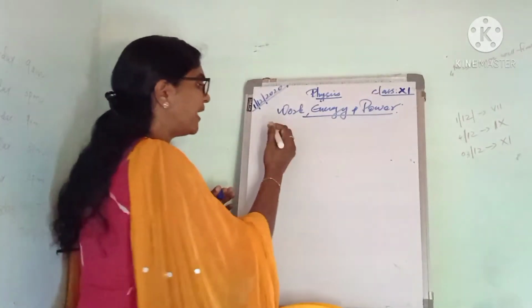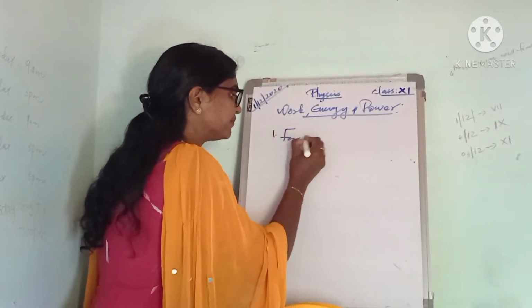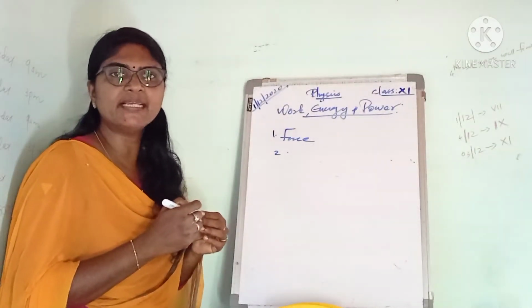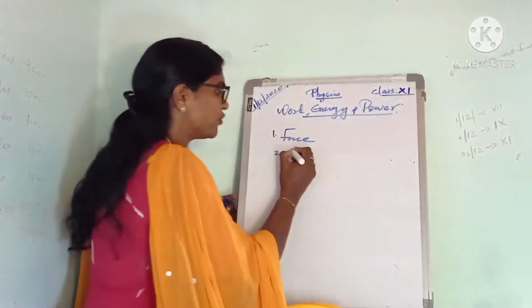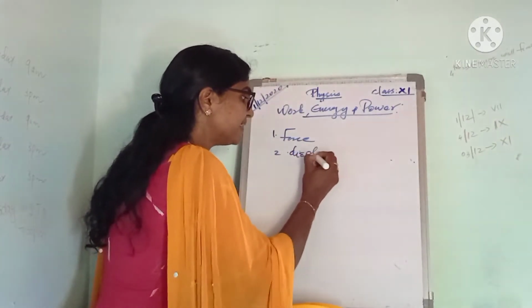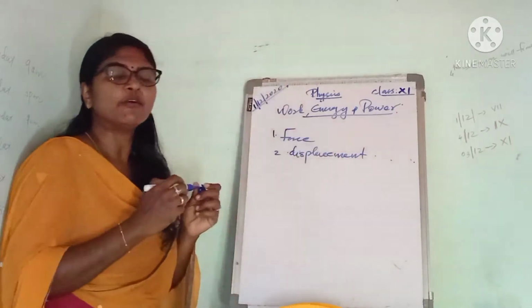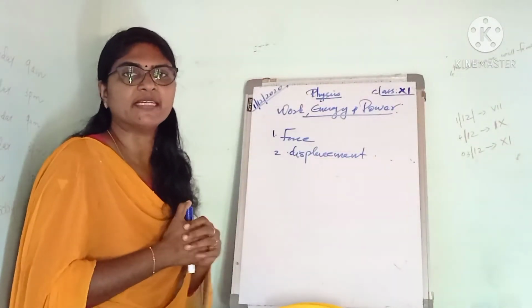One is the force, and the second is the displacement or the movement. These things are common in all the above activities: the force and displacement.